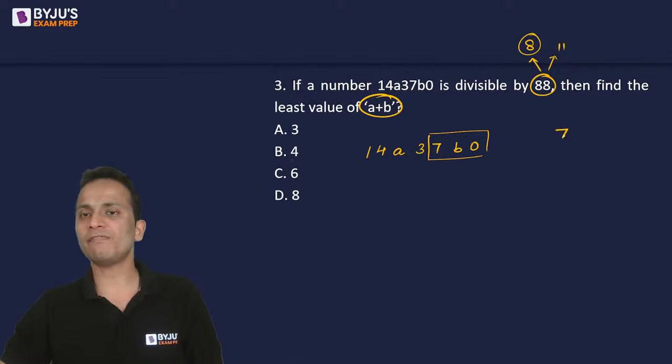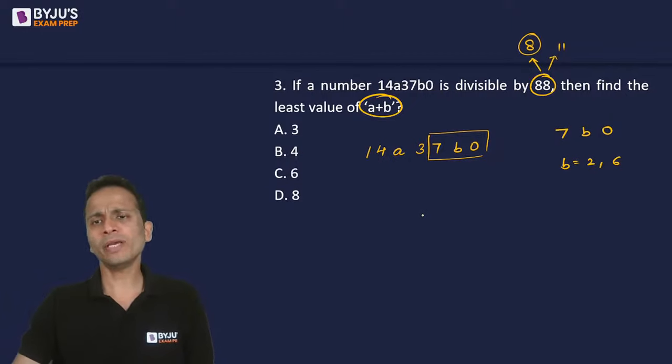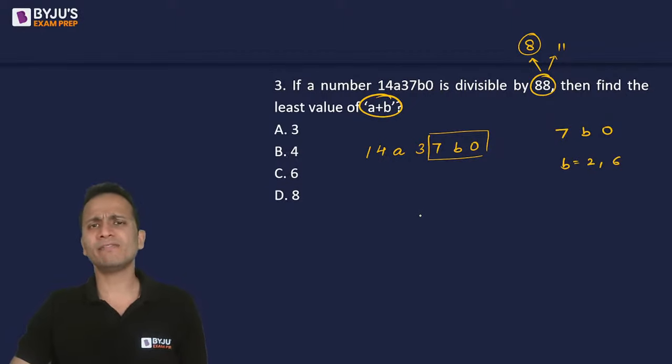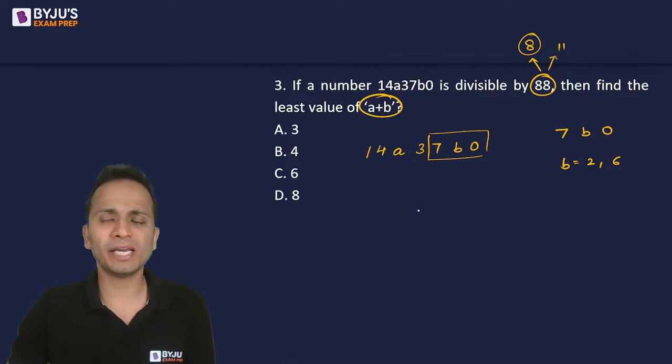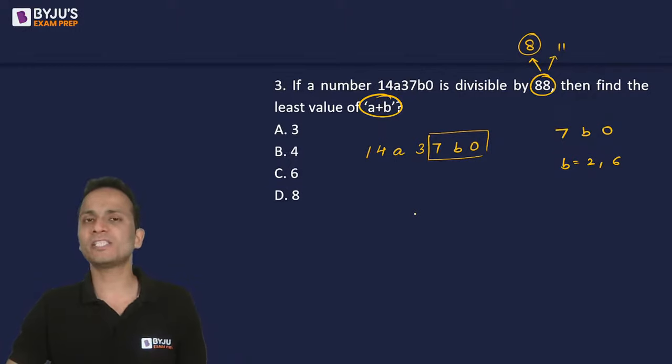Okay? So 7b0. 7b0 ये number 8 से कब divisible होगा? When b is equal to 2 or 6. ओके, सो 720 एंड 760 ये तो ओरली भी कर सकते हैं हम. ठीक है, 720 is completely divisible by 8 as well as 760. Okay, so the possible values of b can be either 2 or 6.